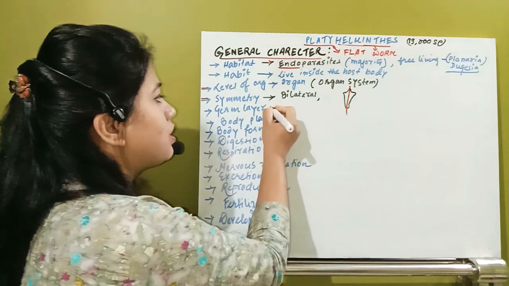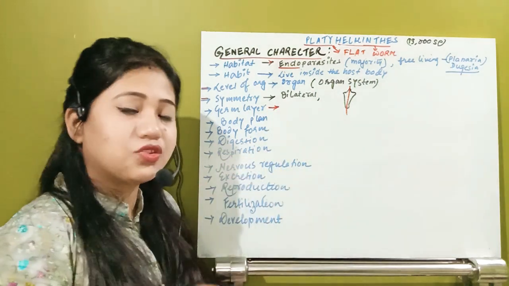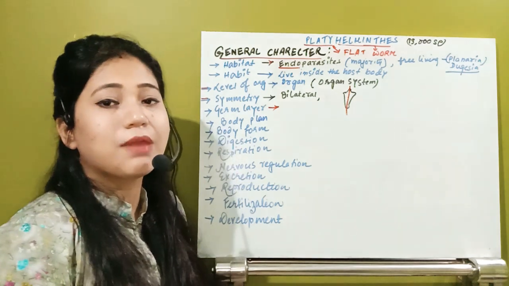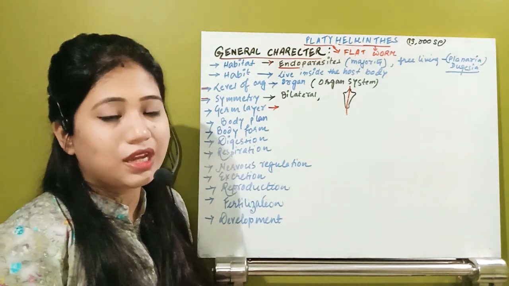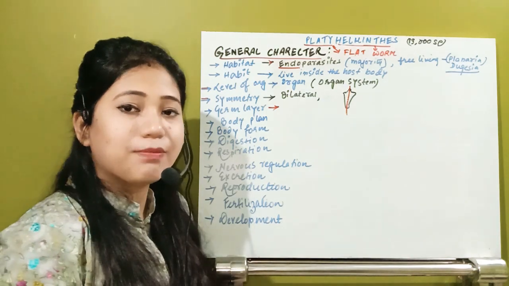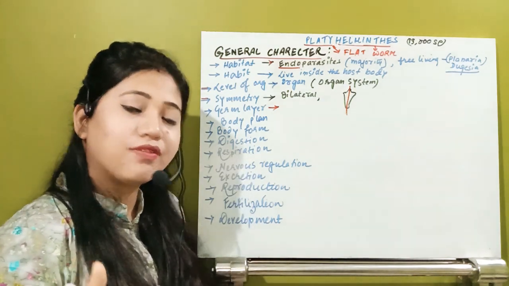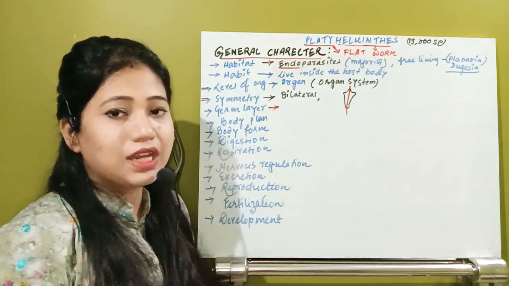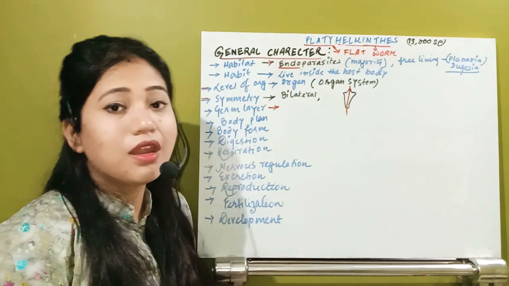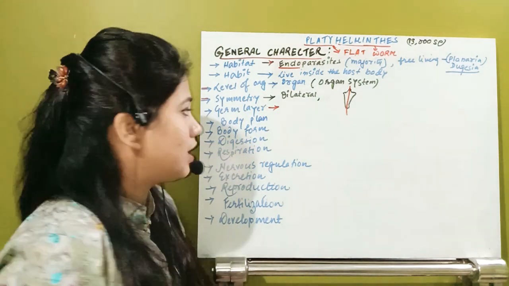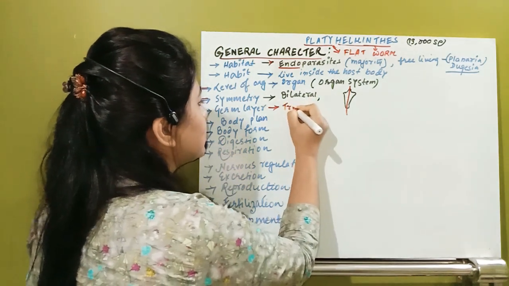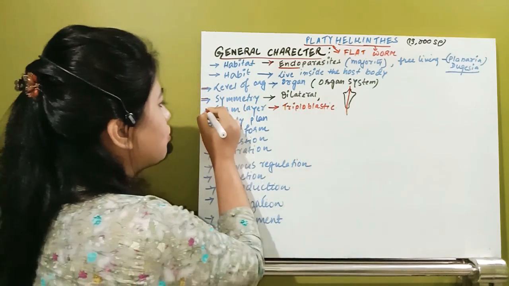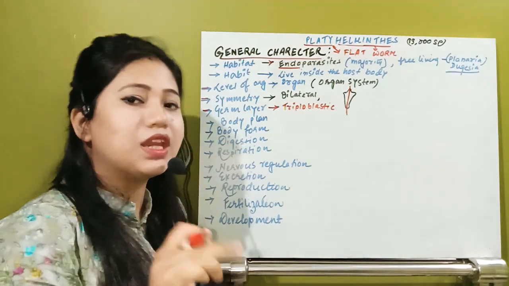Now after that, come to the germ layer. Yes, germ layer is also very much important. Why? Because now this organism is capable of forming the third germinal layer, that is mesoderm. Now what is happening in them? This organism will have the three germ layers: ectoderm outside, endoderm inside, and in between, the third germinal layer, mesoderm, is also seen. So for the first time, they are triploblastic animals. So these organisms are triploblastic. They are going to have three linings.